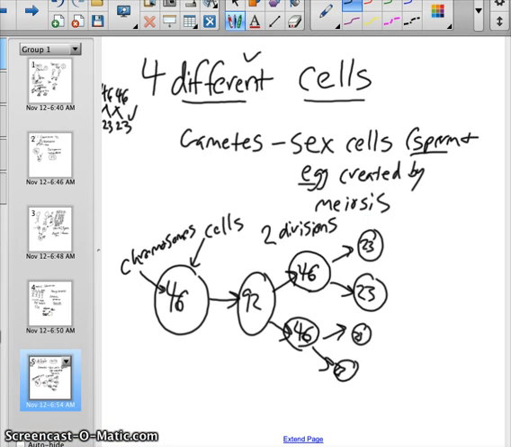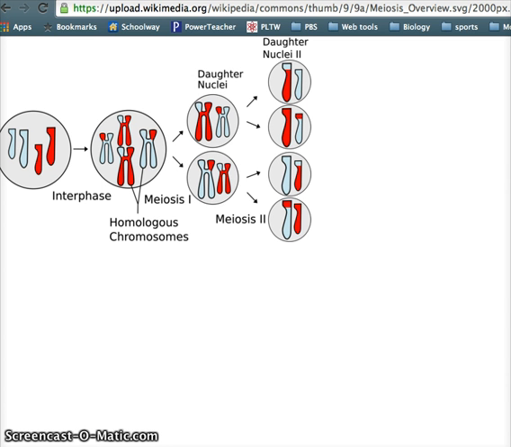Quickly, I'll just show you a picture of this with actual chromosomes in it. So this one, instead of 46 chromosomes, we got 4. We double them. So this one has 4. Then this one has 8. So 1, 2, 3, 4, 5, 6, 7, 8. Then they divide once. So now again, we got 4 and 4. And then we get 2, 2, 2, and 2. So we went from 4, we cut them in half, and we got to 2 chromosomes for each one. We'll talk about this part, this fact that it changed from being all red and all blue to half and half, or partial and partial, in the next segment.